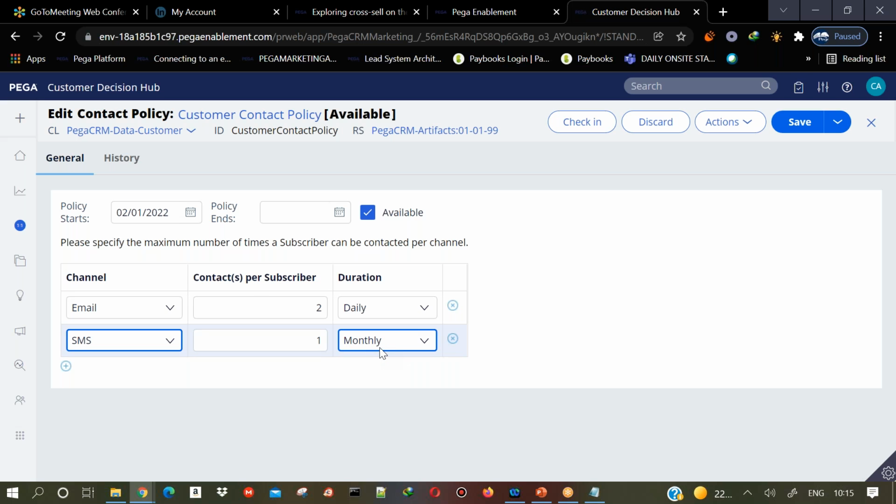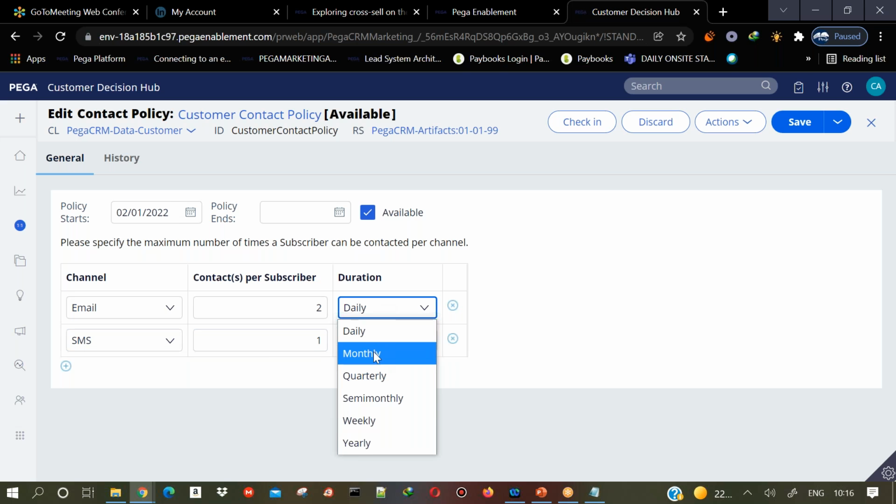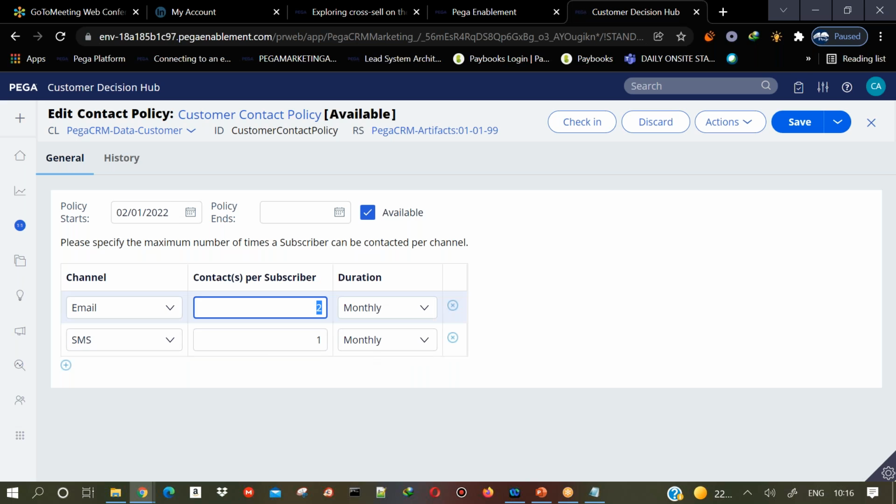Because if you are sending 5 emails or 5 SMS every day, the customer will be irritated. So many emails, so many SMSs, and they will simply complain about you, or they will simply unsubscribe. This should not happen. We need to send only the relevant offers. Even if it is relevant, we should send in a systematic approach, in a way that the customer is happy and not irritated. Like 1 email per month, you can set it, and you can do that.